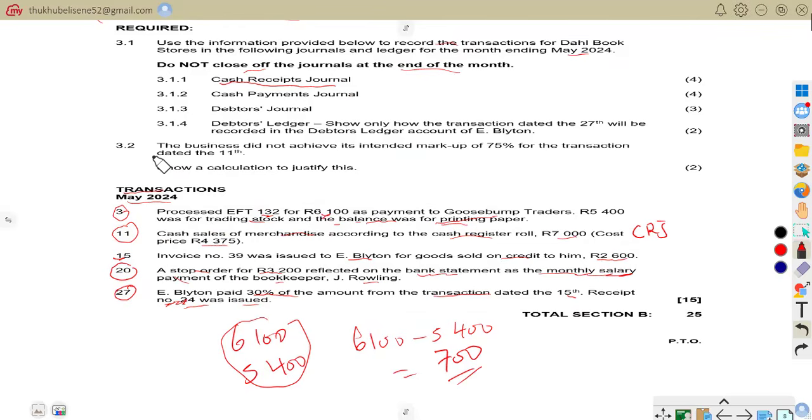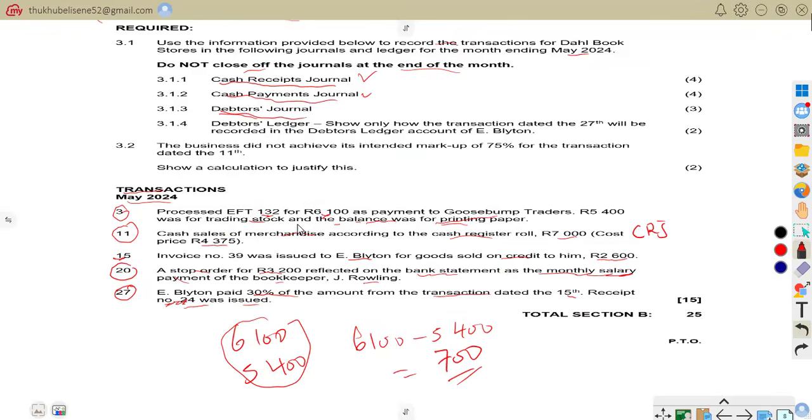So now let us go to another question. The other question wants us to do the debtors journal. We are done with the cash payment journal. We are done with the cash receipt journal. So we are asked to do the debtors journal now. Hope we are going to understand how we are going to do the debtors journal.